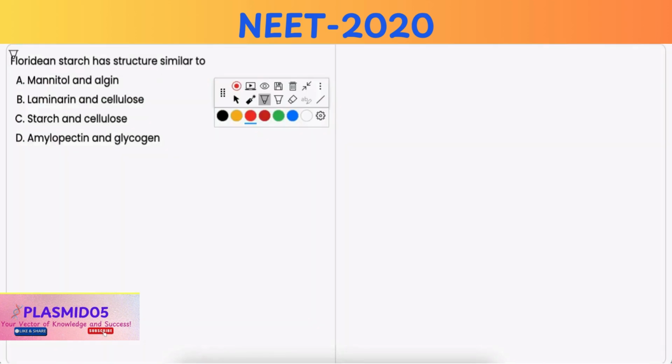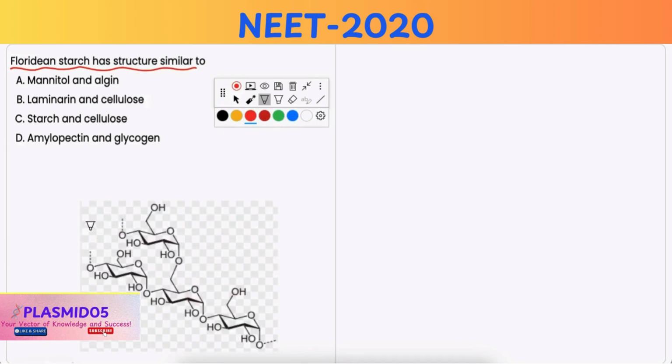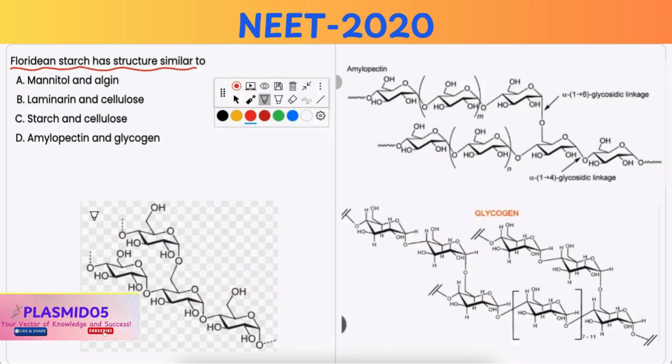In this question, you have to identify that Floridian starch has structural similarities to which compounds. Now, Floridian starch is stored food material in the red algae and it is highly branched and resembles amylopectin, which is a component of the starch, and glycogen, which is also known as animal starch. And all of these are branched polysaccharides.